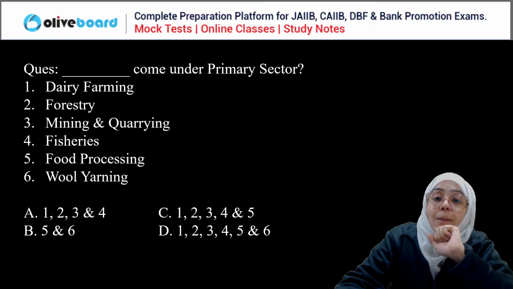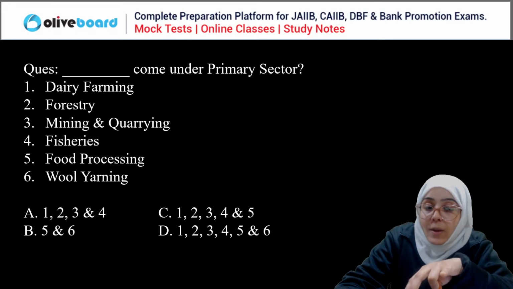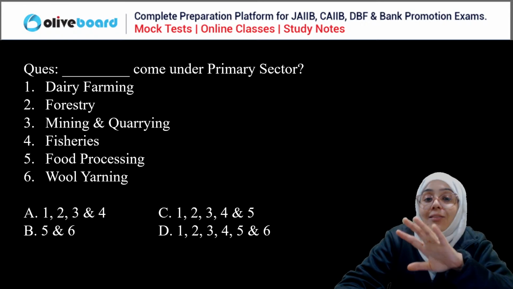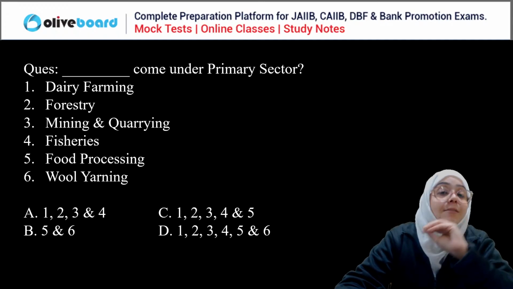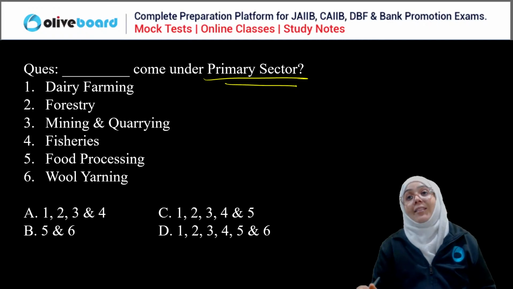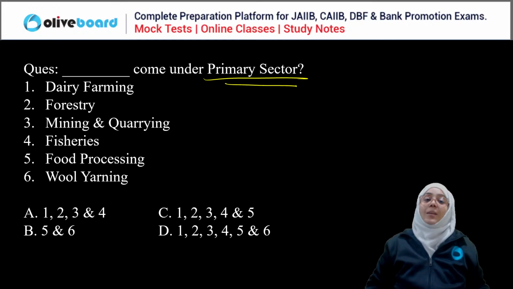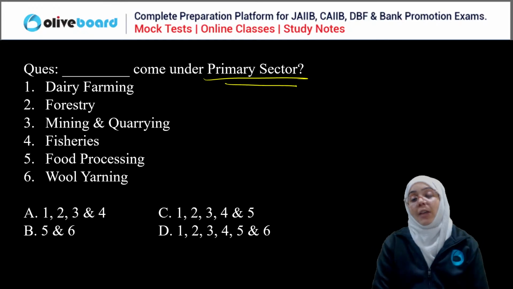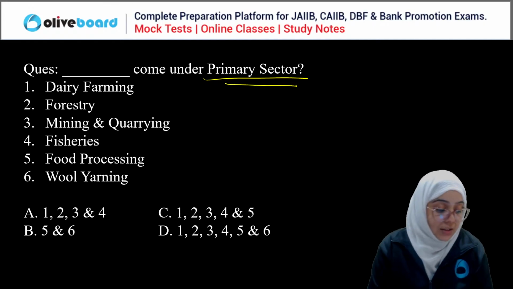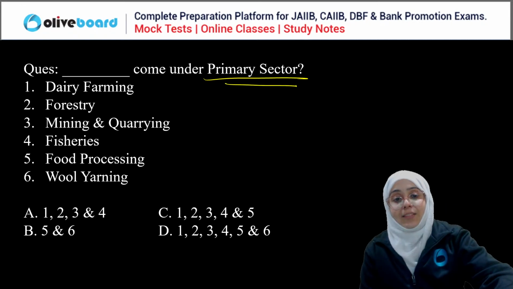Which of the following come under the primary sector? Dairy farming, forestry, mining and quarrying, fisheries, food processing, and wool yarning. So you have to check which of the following activities come under the primary sector. What is the primary sector? When things are obtained in their natural form from the environment, that is called the primary sector, right? Please answer this question, guys.